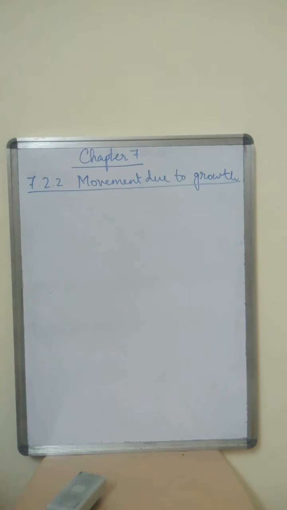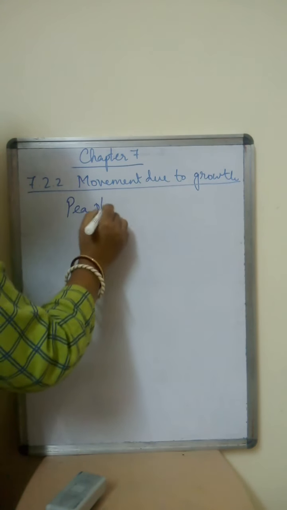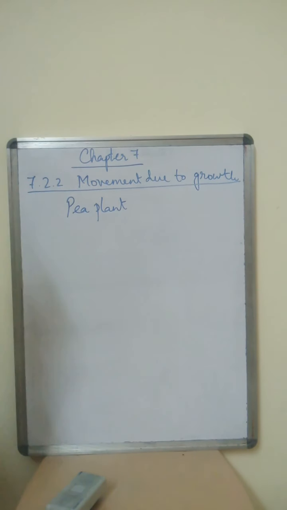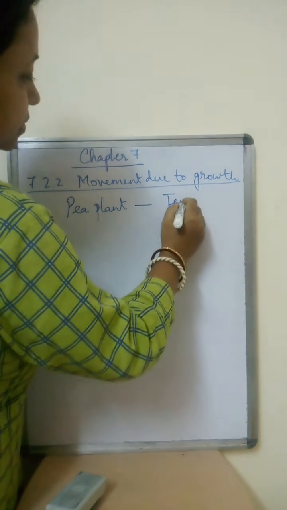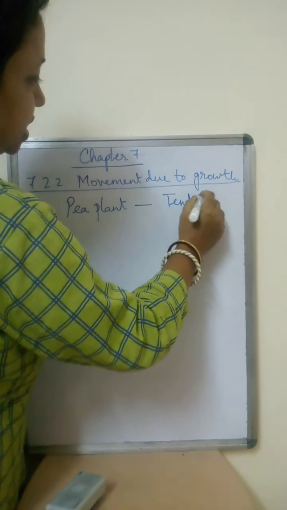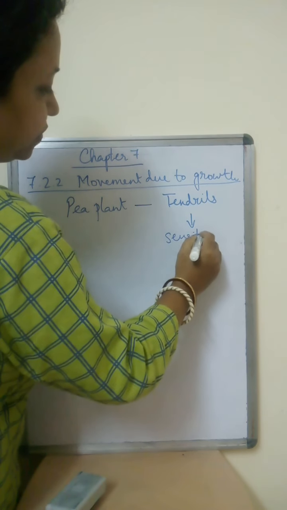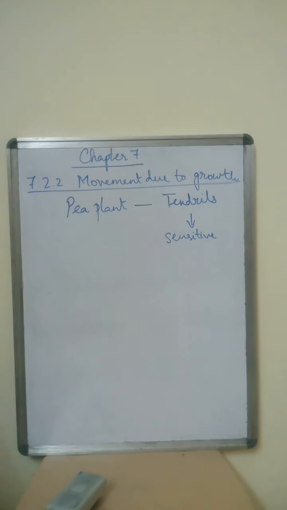Now in this we will take the example of a pea plant. I think most of you have seen a pea plant, right? We call it a creeper also because it always climbs. Here in a pea plant, you have these things called tendrils. These tendrils are very sensitive when we touch them.